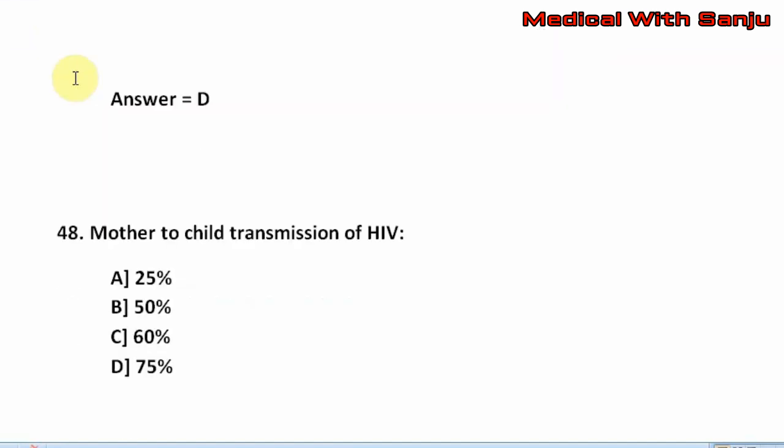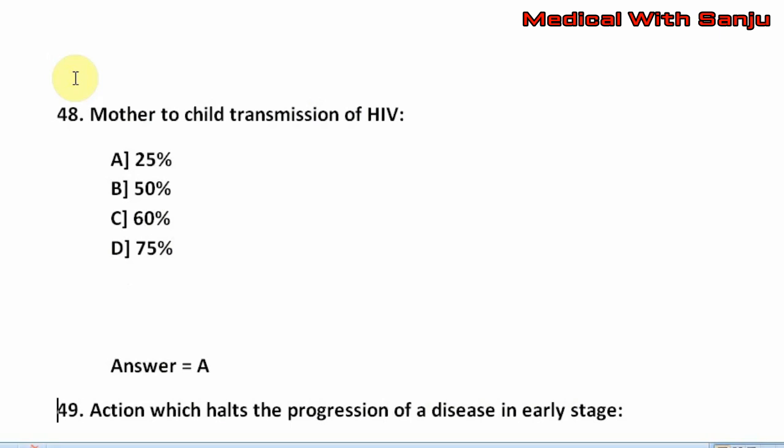Question number 48. Mother to child transmission of HIV. Option A, 25%. Option B, 50%. Option C, 60%. Option D, 75%. The right answer is option A, that is 25%.